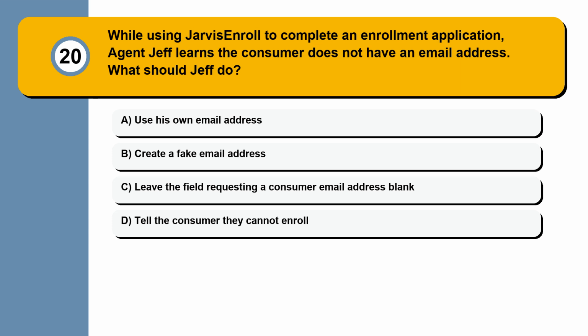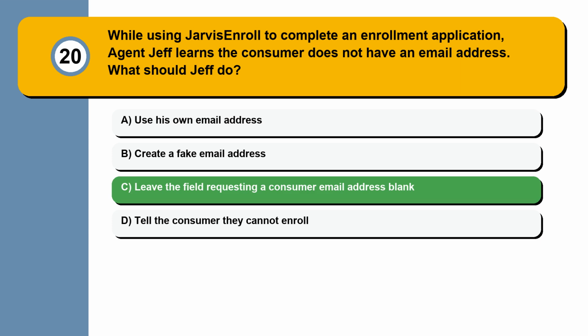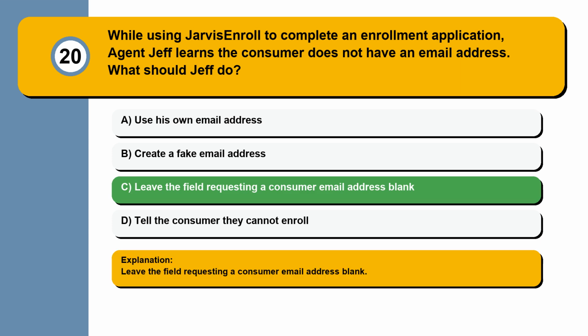Question 20. While using Jarvis Enroll to complete an enrollment application, Agent Jeff learns the consumer does not have an email address. What should Jeff do? Use his own email address. Create a fake email address. Leave the field requesting a consumer email address blank. Tell the consumer they cannot enroll. Leave the field requesting a consumer email address blank.